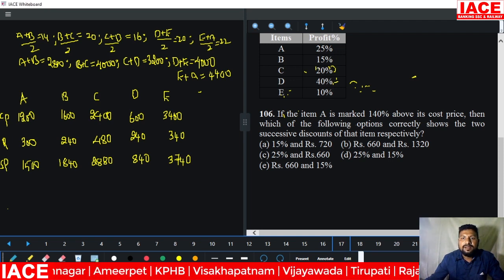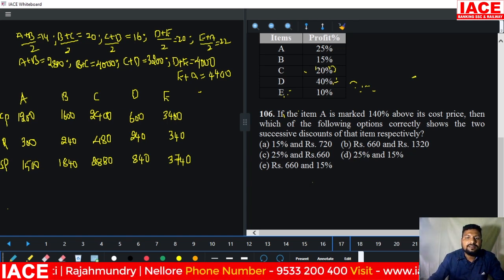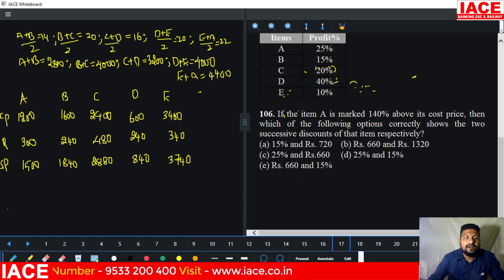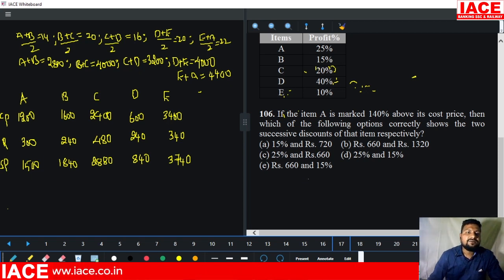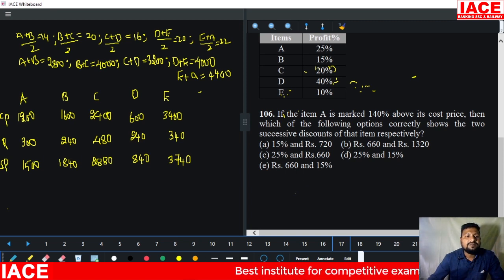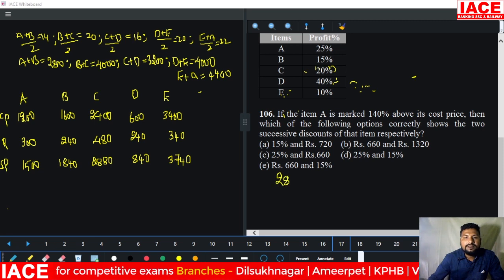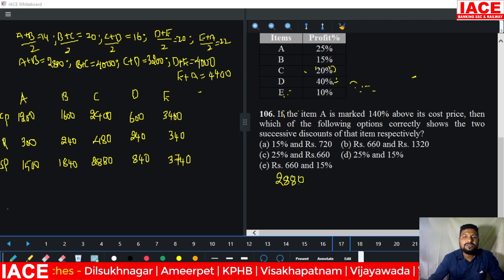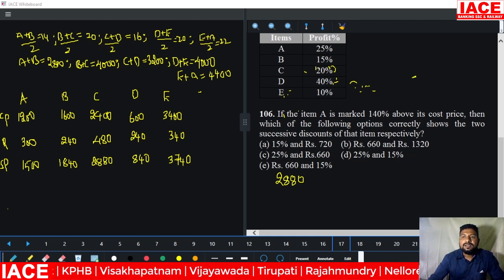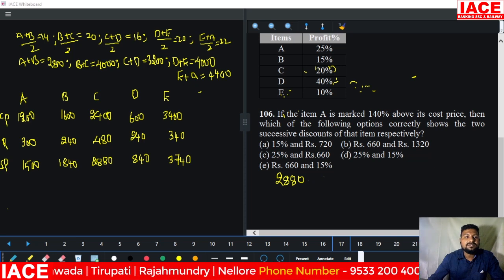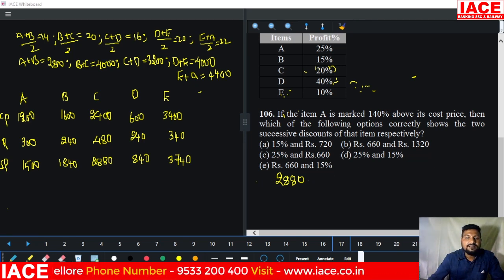If the item A is marked 140% above its cost price, A is how much? It is 140% above: 100% plus 40% extra. 1200 times 40% is 480 rupees extra, and 1200 is the base. 1680 added, the marked price of the article A becomes 2880. 1680 plus 1200, that is 140%. The options correctly show the two successive discounts after the marked price is 2880.